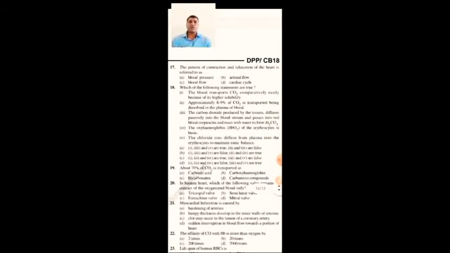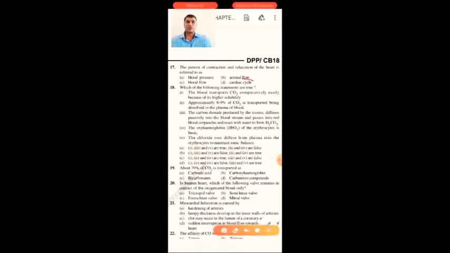The pattern of contraction and relaxation of the heart is referred to as the cardiac cycle. The rhythmic contraction and relaxation of the heart, already you know, is the cardiac cycle. So heart movement or cardiac cycle, option D. Which one of the following statements is true?